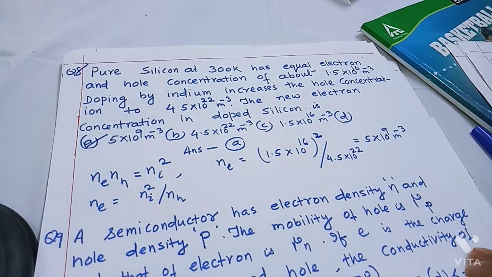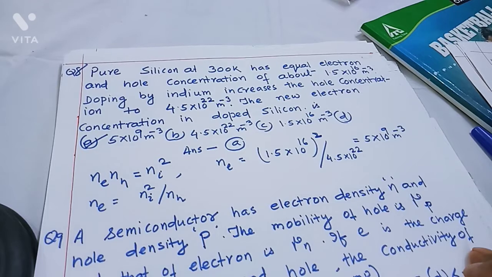So what is the principle? The principle is that at any temperature, for silicon or germanium, an intrinsic semiconductor, the number of electrons in the conduction band is the same as the number of holes in the valence band, and that is the intrinsic carrier density Ni.